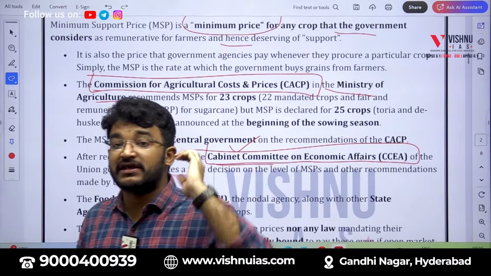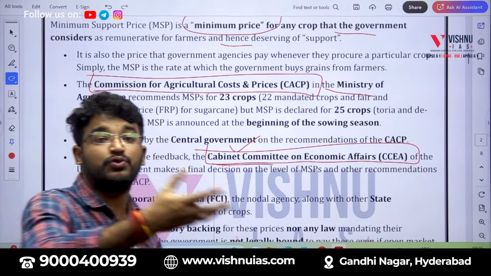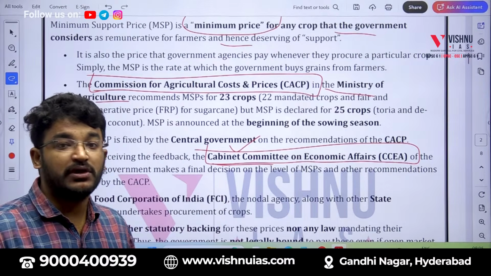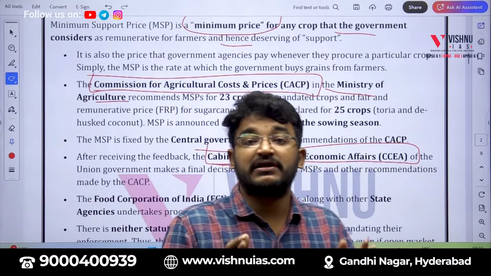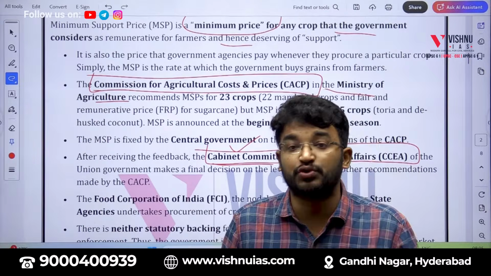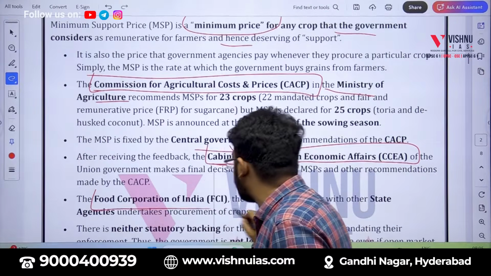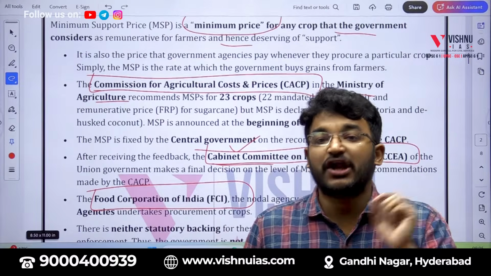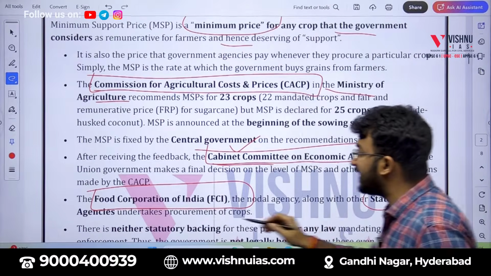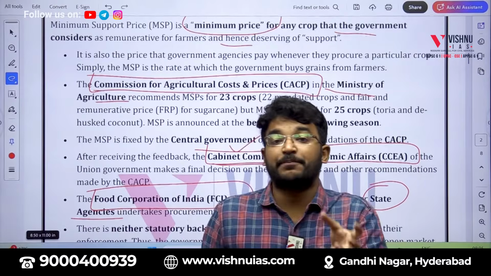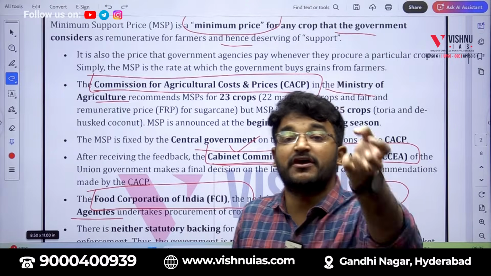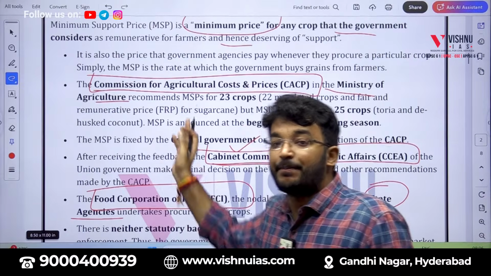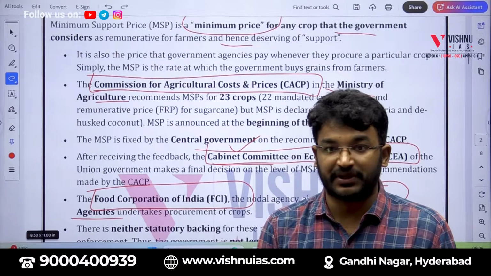If the government has made up its mind to procure the crops from the farmers at that MSP value, the government will be giving the role of procuring the crops to a body called the Food Corporation of India. This Food Corporation of India, along with designated state government agencies, will be procuring the produce from the farmers, paying this minimum support price to them.